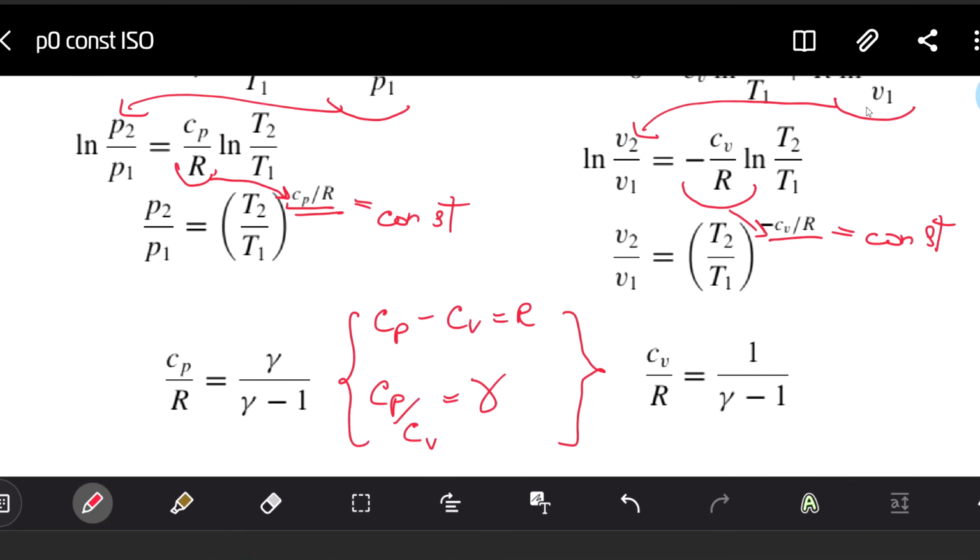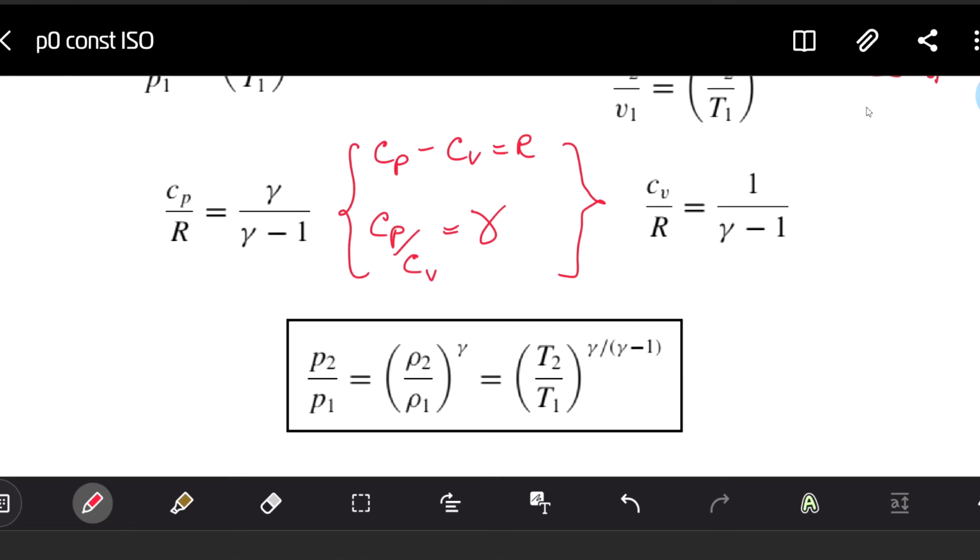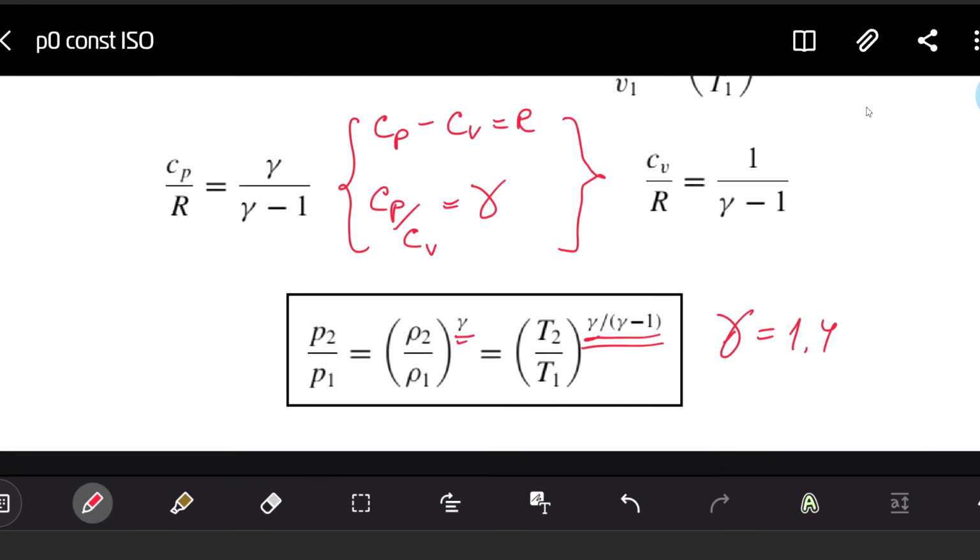And now we can write the final answer to our problem. It is actually the adiabatic law, right? That says that the pressure ratio between state 2 and state 1 will be a density ratio powered by gamma, and will be equal to the temperature ratio powered by gamma divided by gamma minus 1, which are also constant values, right? Gamma is constant for air, equal to 1.4. So this algebraic expression is also constant.